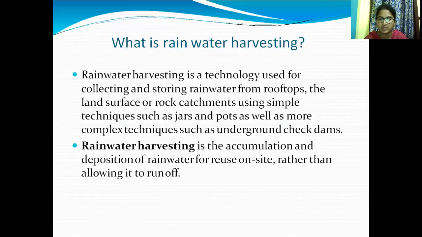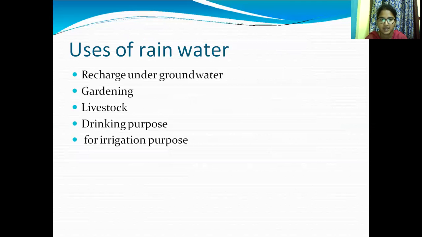There can be different ways of collection and transfer to directly conserve the water, which can be used for domestic purposes. Otherwise, we can collect the water and directly pump it through underground tanks, and also directly inject it into recharge wells. The main uses of rainwater harvesting are raising the groundwater table, reducing soil loss, and providing water for drinking, livestock, and irrigation.